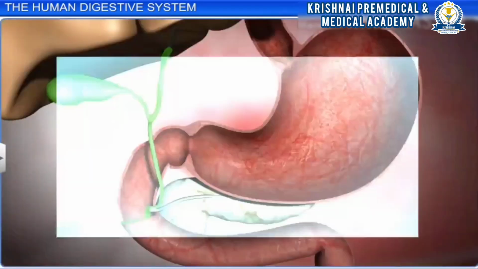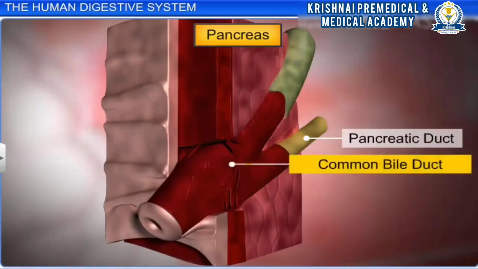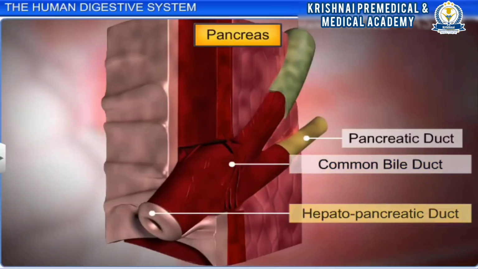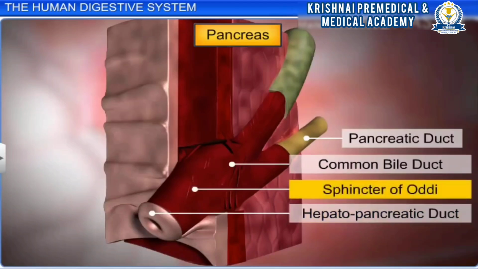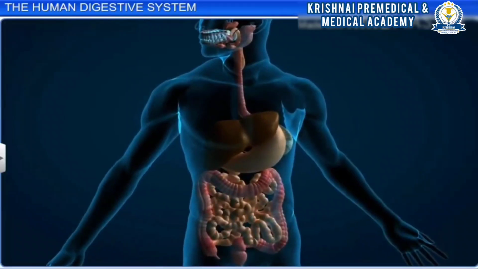glucagon. The pancreatic duct, which carries the pancreatic juices from the exocrine portion, joins the common bile duct, and both of them open into the duodenum as the hepatopancreatic duct, which is guarded by the sphincter of Oddi. Together, the organs of the alimentary canal and associated glands digest the food we eat and eliminate the undigested food.